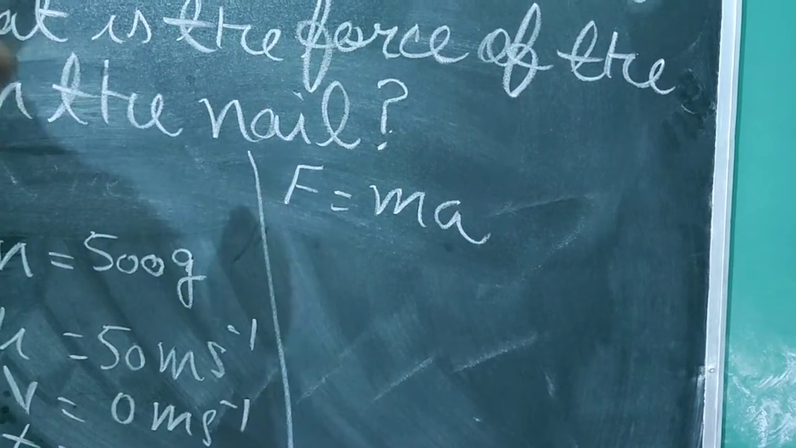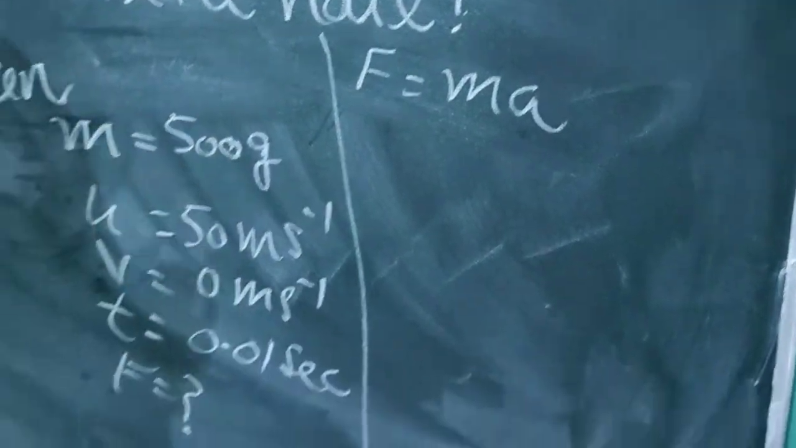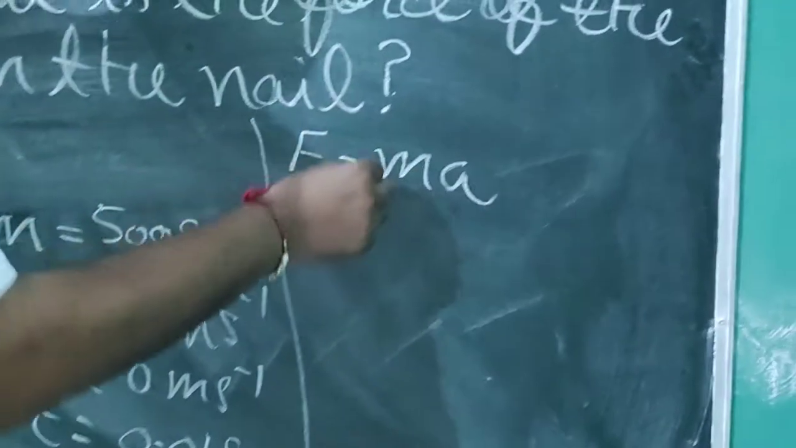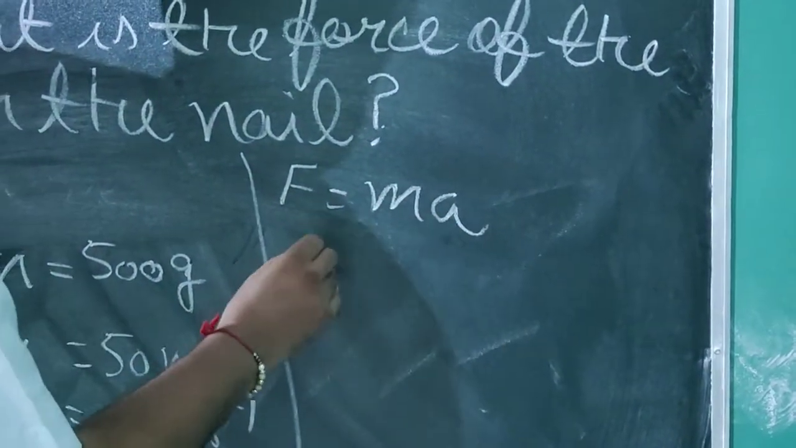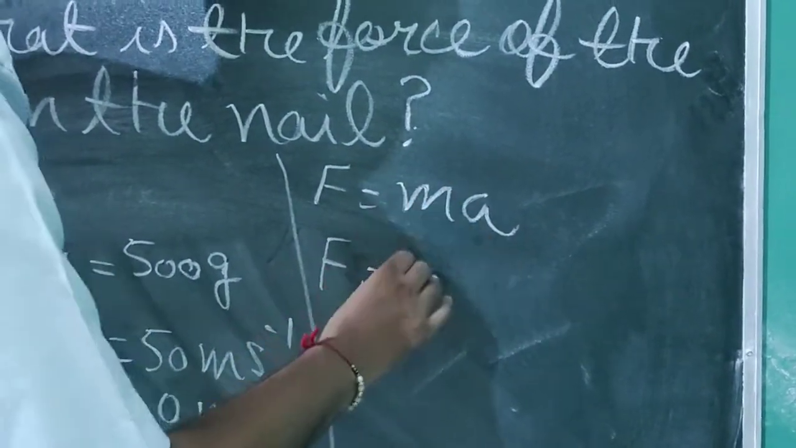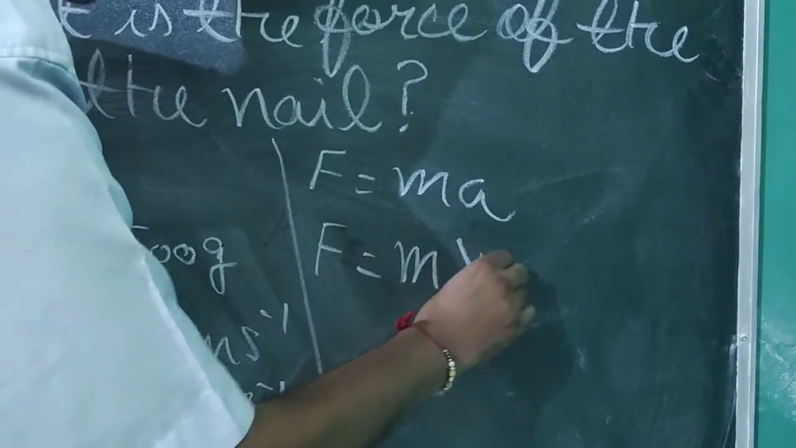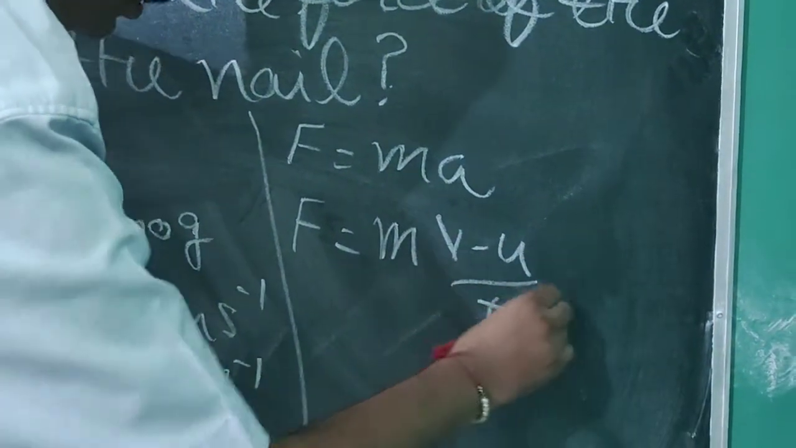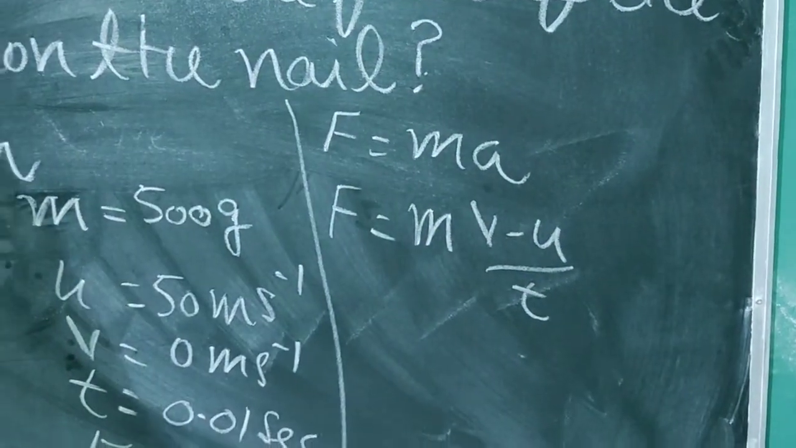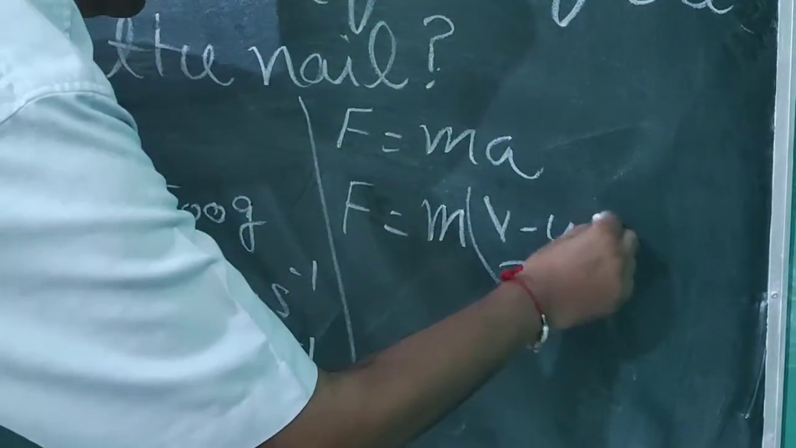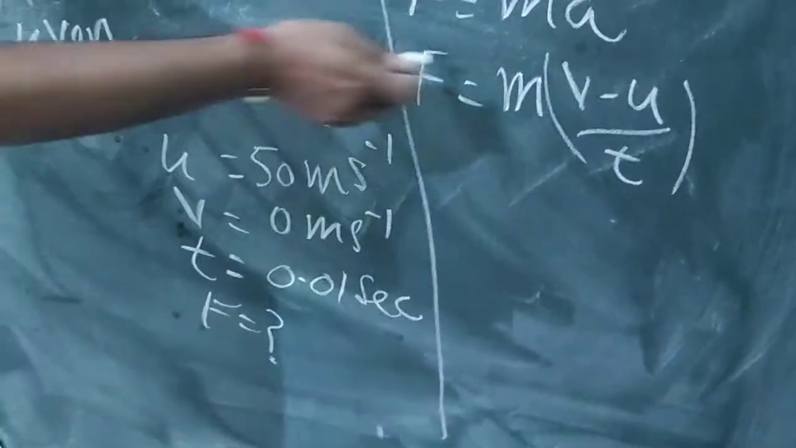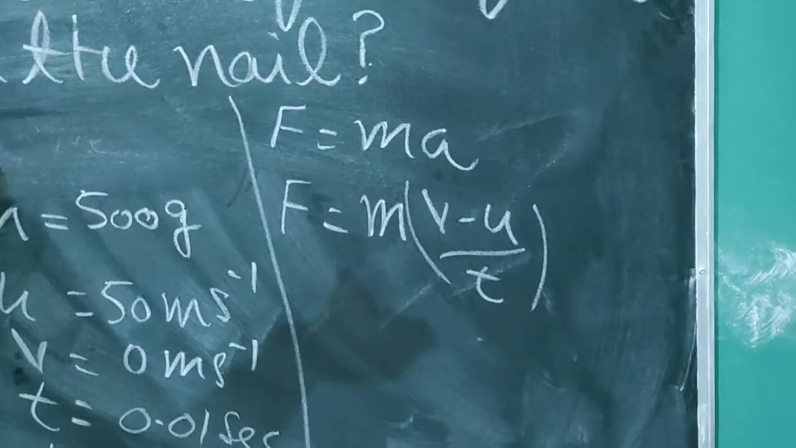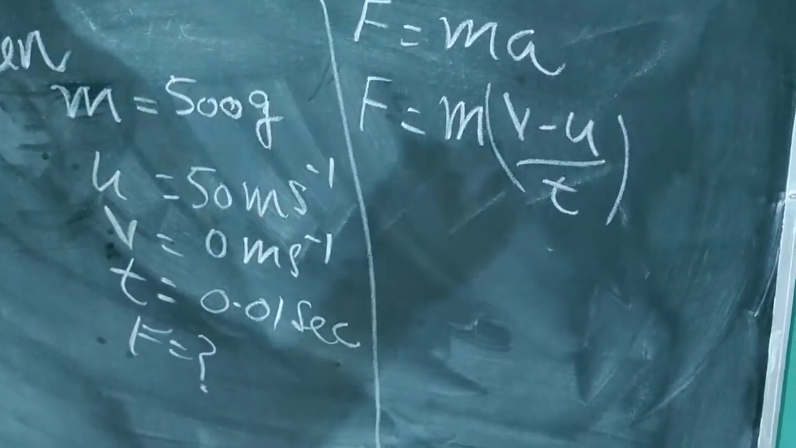Now, what will you do? Here, the acceleration is not given. So now what will we do? We will put the formula of acceleration here. What is it? A = (V minus U) upon T. It is the formula. Now you will put all these quantities in this formula, and with the help of this you can easily get the answer.